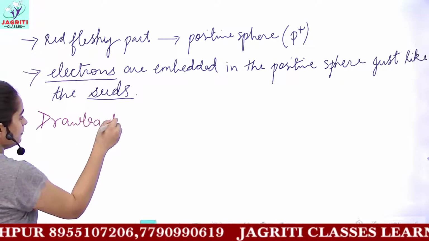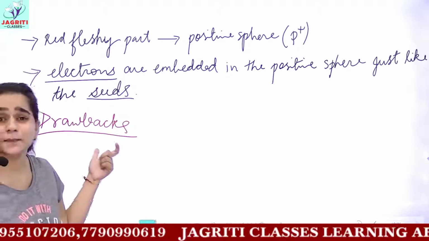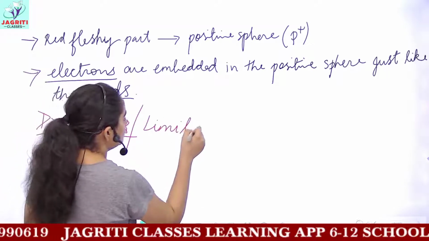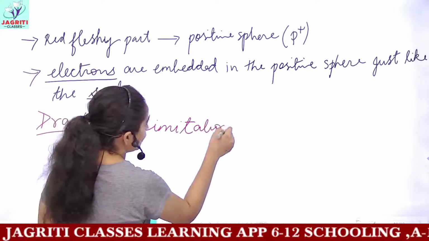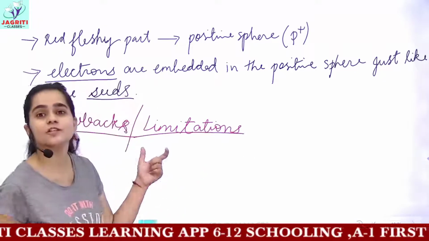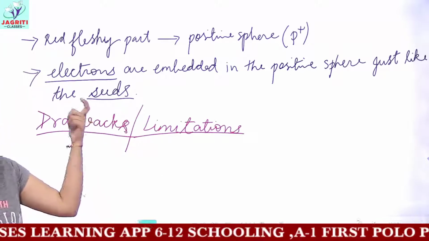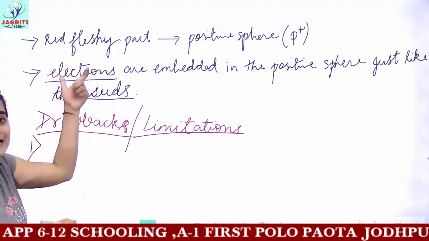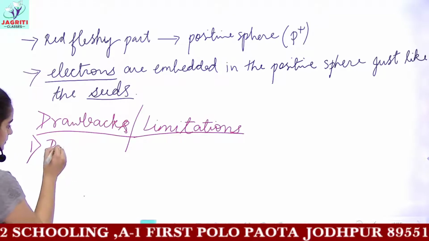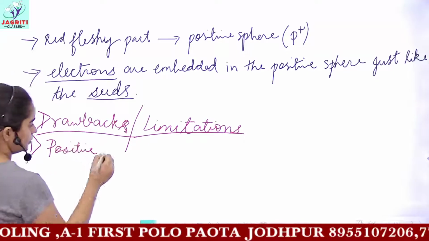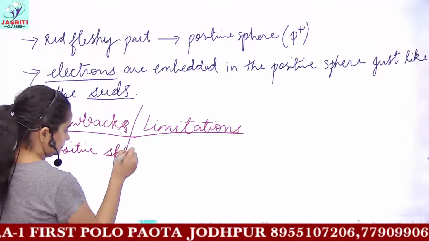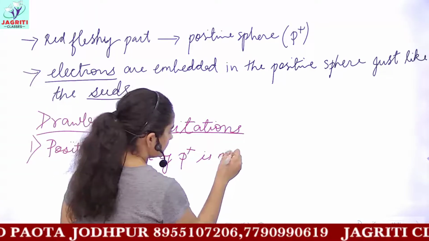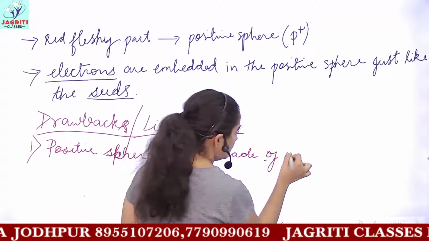This arrangement or structure of atom is not completely accepted because it contains some drawbacks, or you can say it has some limitations, and these are always asked in exam: why is Thomson's model not accepted as the structure of atom? The first drawback: the positive sphere is made of many protons.